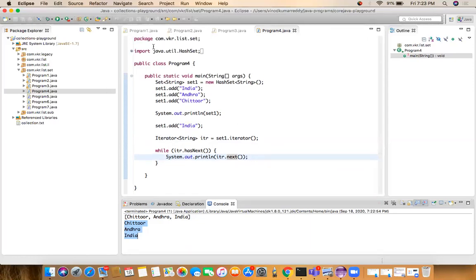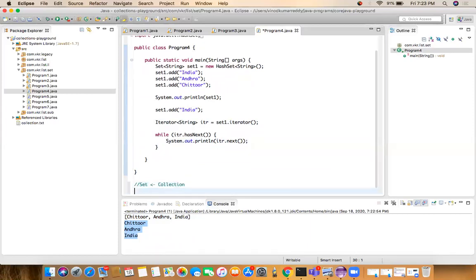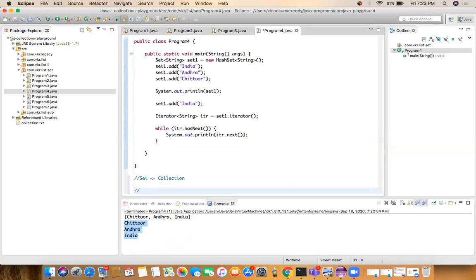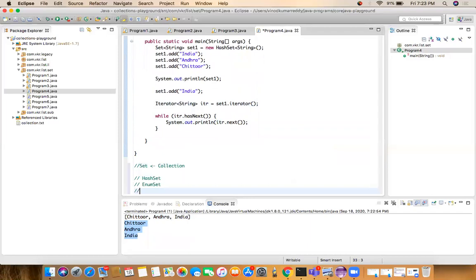Now, Set is an interface, which is a subinterface of Collection. Under the Set interface, we have classes. What all classes are there? Till now we have seen HashSet. This is one class. Another class is EnumSet. Another class is LinkedHashSet.